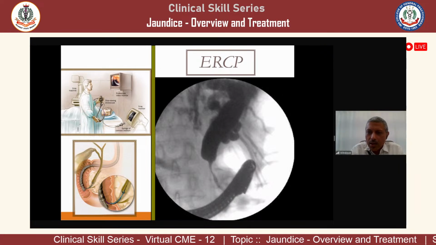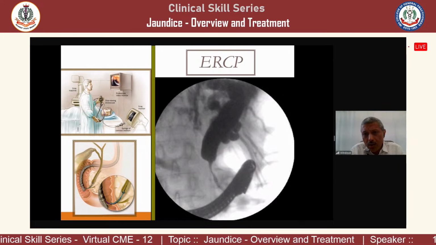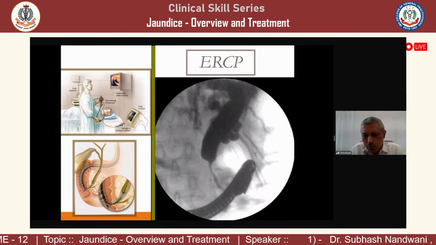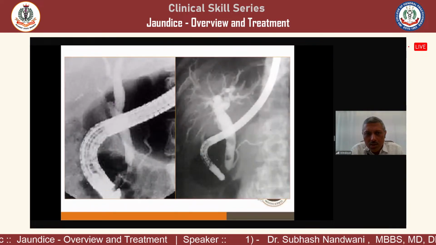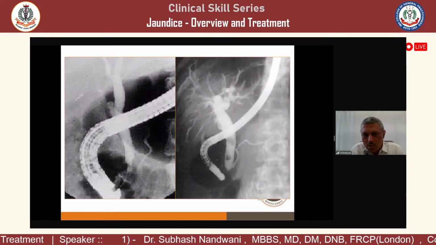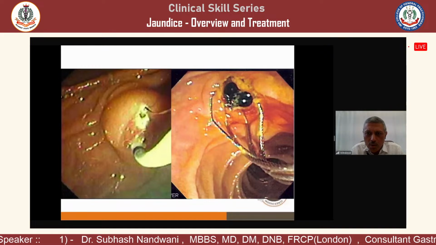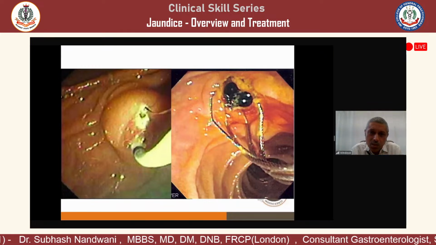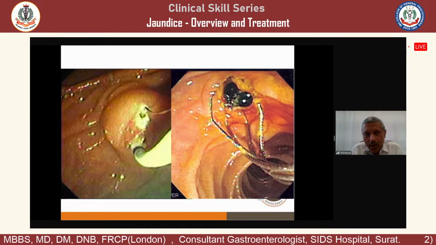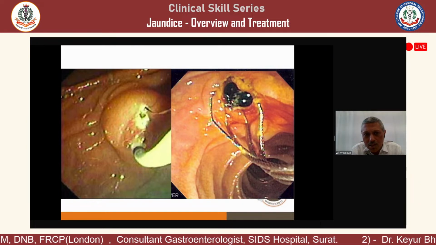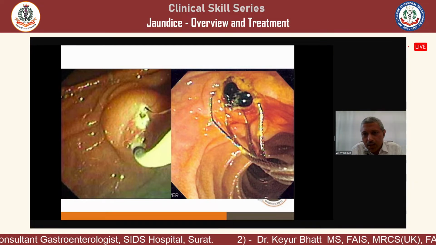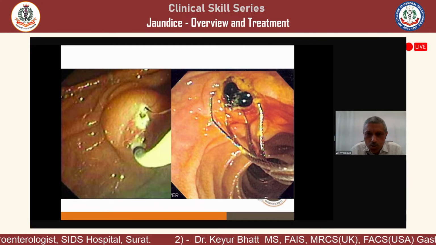So this is the radiography picture of the ERCP. Below there is a scope, and above we are seeing the dilated common bile duct. This is again the scope and the dilated duct. A stone is seen, and this picture is showing how it is removed. What we do is cannulation of the papilla from the duodenum, and this is cut with the sphincterotome with the current, and then with the help of a basket we remove the stones.